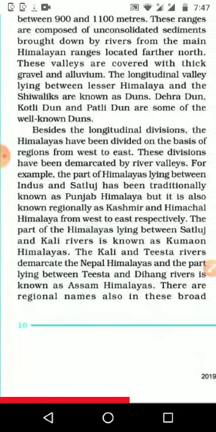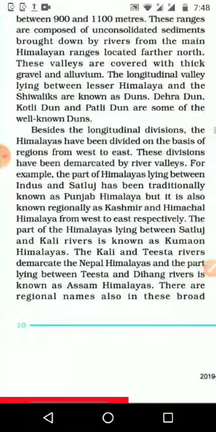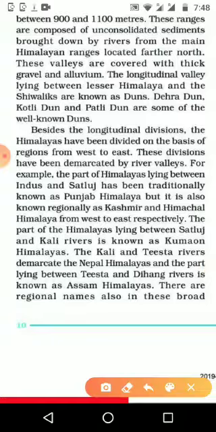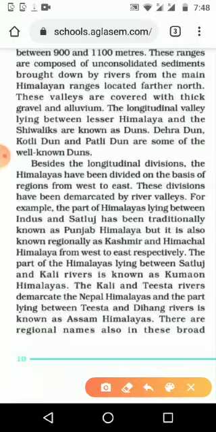The Himalayas can be divided on the basis of region from west to east, and these divisions have been demarcated by river valleys. We have three major rivers. According to those rivers and their tributaries, we are making the division. For example, the part of the Himalayas lying between the Indus and Satluj, Satluj being a tributary of the Indus river, has been traditionally known as the Punjab Himalaya. The area between the Indus river and the Satluj river is what we call the Punjab Himalaya.